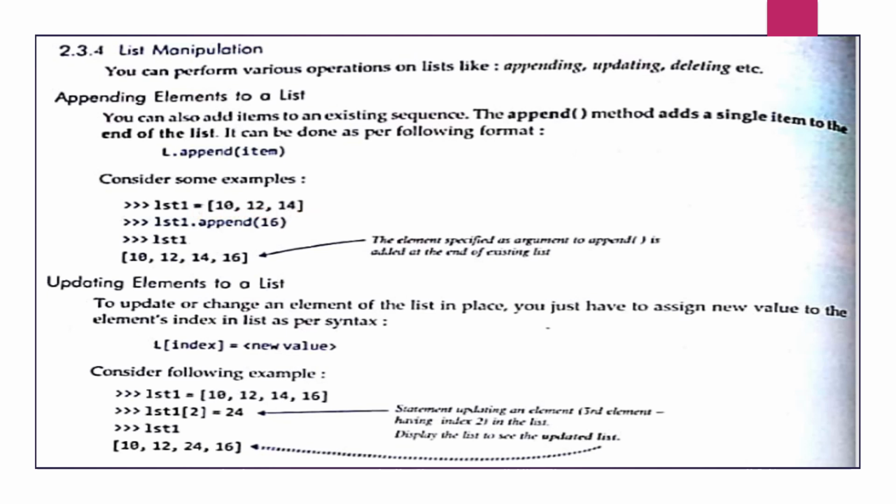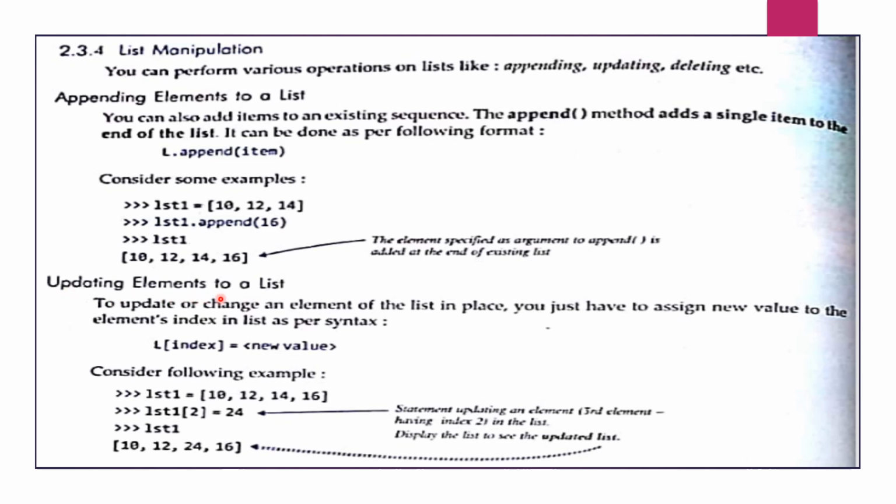If we want to add an element in this list, we will do lst1.append and the integer 16. When you print lst1, you can see that in your existing list 10, 12 and 14, this 16 has been added at the end of the list. This way the append method works.